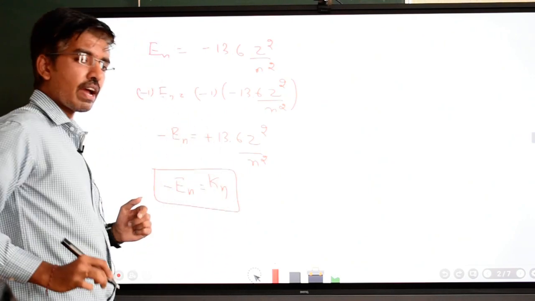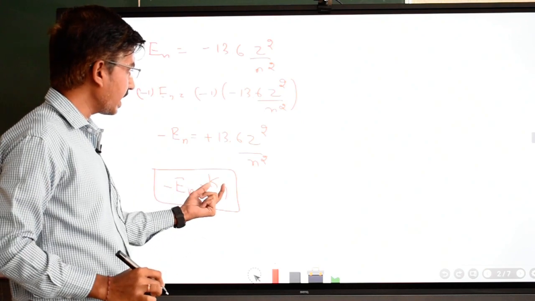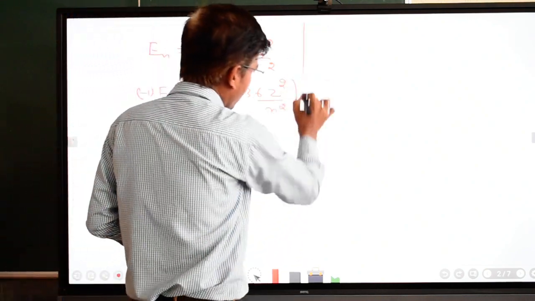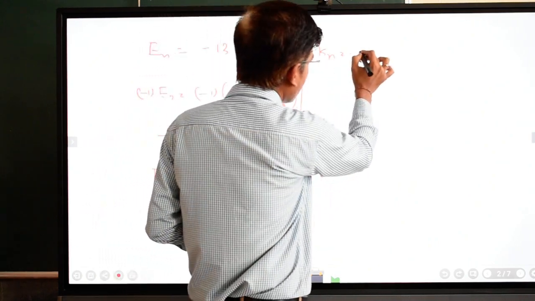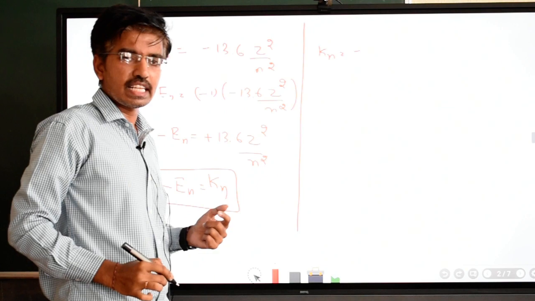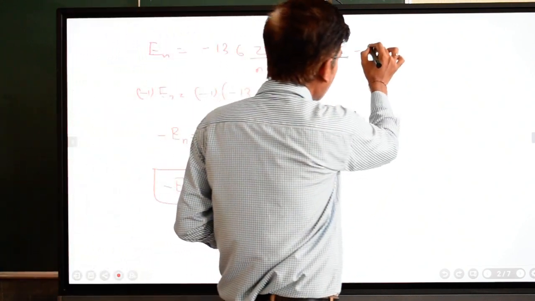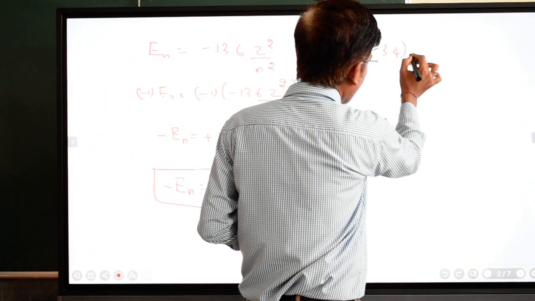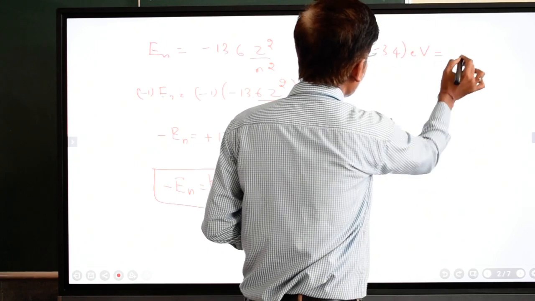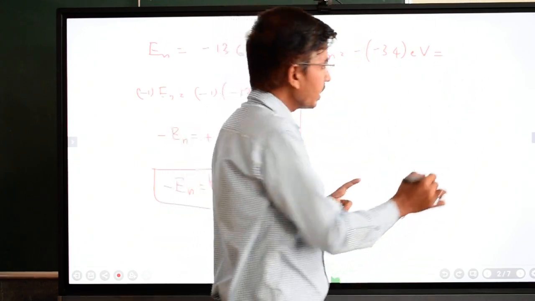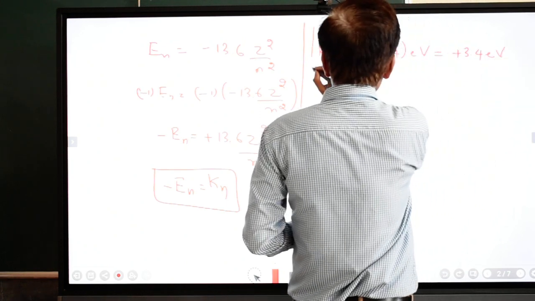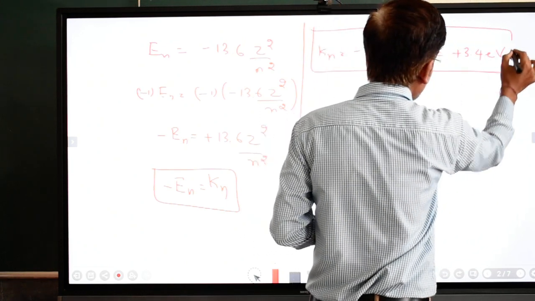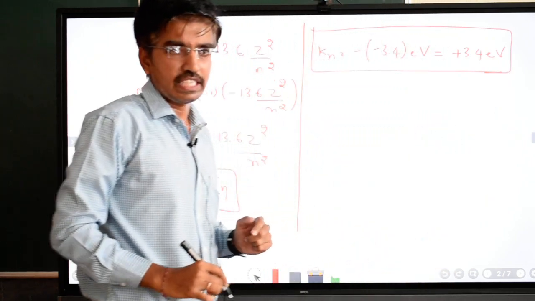From this relation we calculate the kinetic energy: Kn is equal to minus the total energy of the electron in the nth state, which is given. That is how much? Minus 3.4 electron volt. So minus into minus becomes plus, that is plus 3.4 electron volt. This is the kinetic energy of the electron in the nth state.